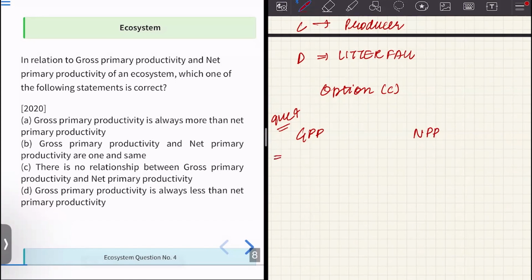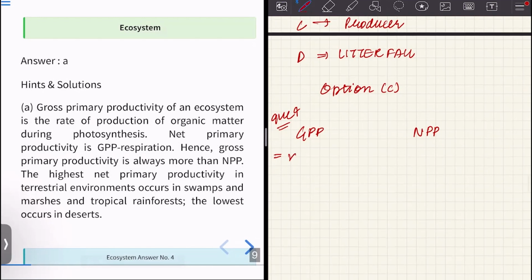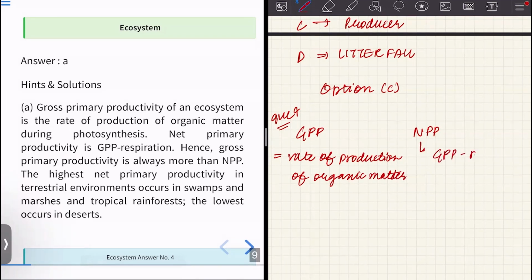How do we define gross primary productivity? It is the rate of production of organic matter. And net primary productivity is what? It is gross primary productivity minus respiration.